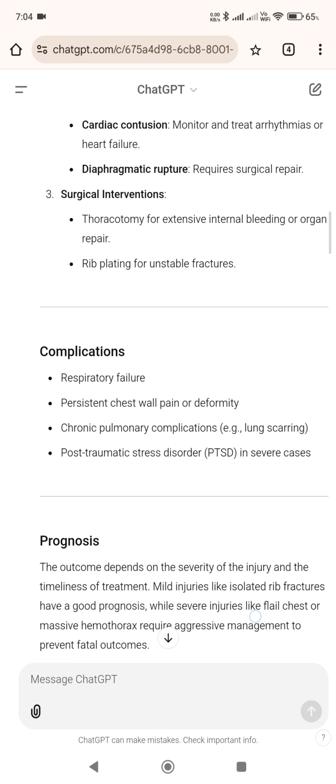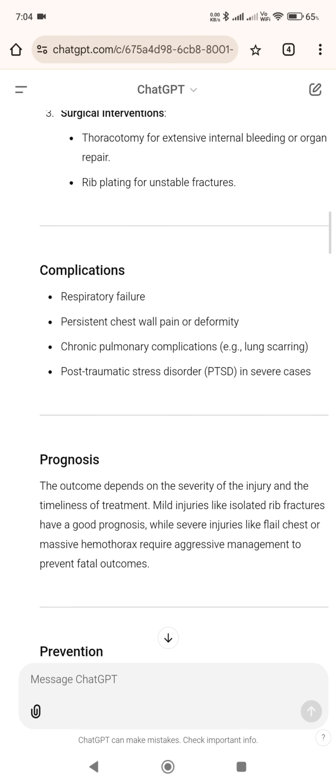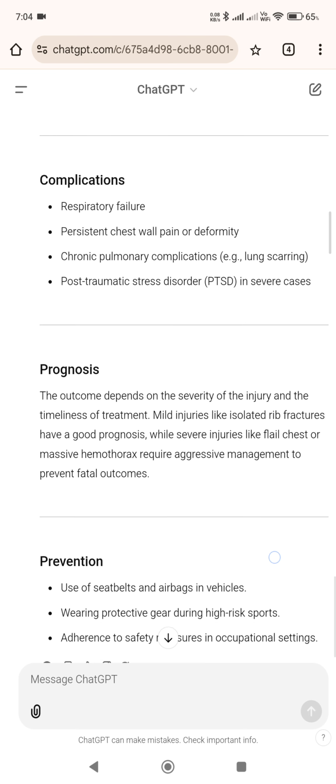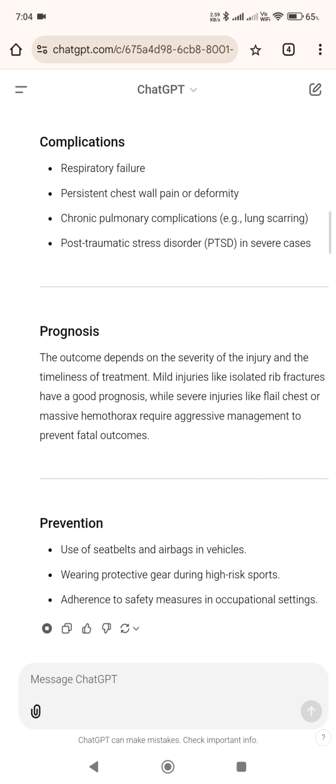3. Surgical interventions, thoracotomy for extensive internal bleeding or organ repair, rib plating for unstable fractures. Complications, respiratory failure, persistent chest wall pain or deformity, chronic pulmonary complications, e.g., lung scarring, post-traumatic stress disorder, PTSD in severe cases.